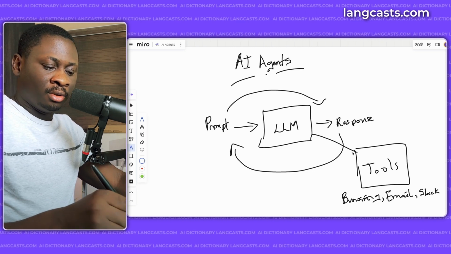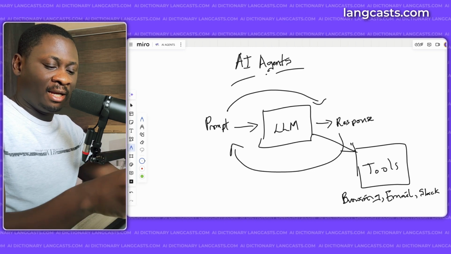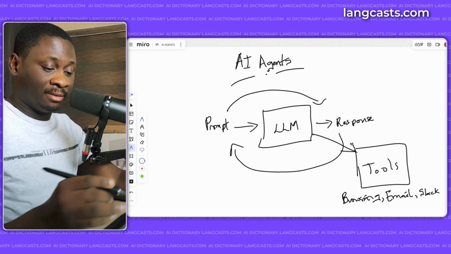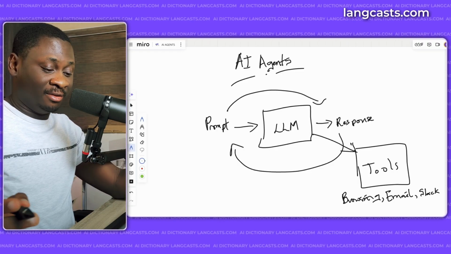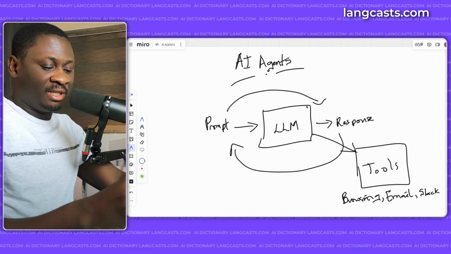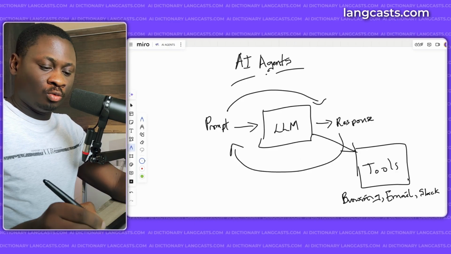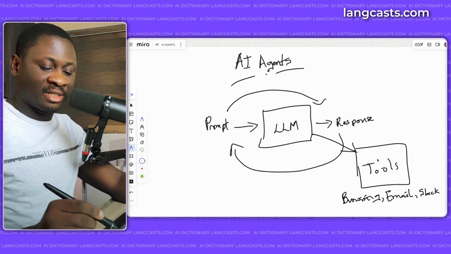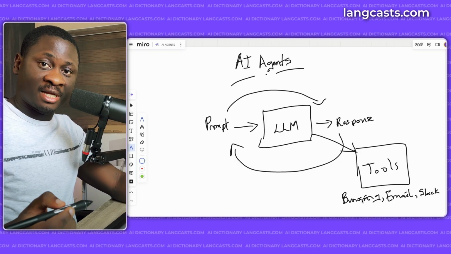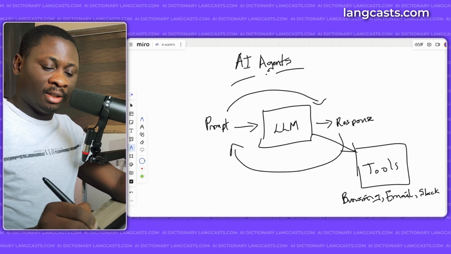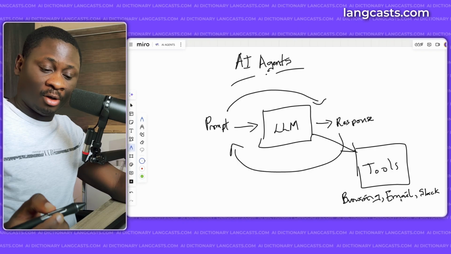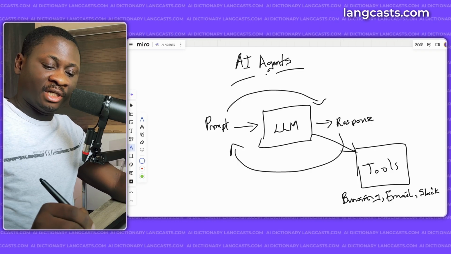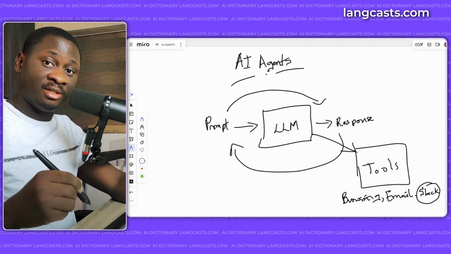So basically, we connect our LLM to tools, and that's what makes up an agent. We have the LLM, and with tools, the LLM can prompt these tools to take an action. For example, use a browser to go to a website and make a purchase, take your email credentials and send an email, or give it your Slack credentials and it can send Slack messages to your company channel.